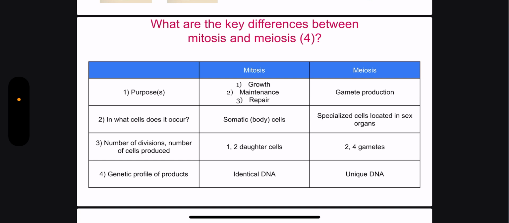In meiosis, the purpose, of course, is gamete production, like I just said, the two sex cells. Where does it occur? This occurs in specialized cells located in the sex organs of the male and the female. The number of divisions in meiosis is two. The first division creates two cells, and those two cells then divide one more time, giving four gametes that are genetically unique, so they are not identical.